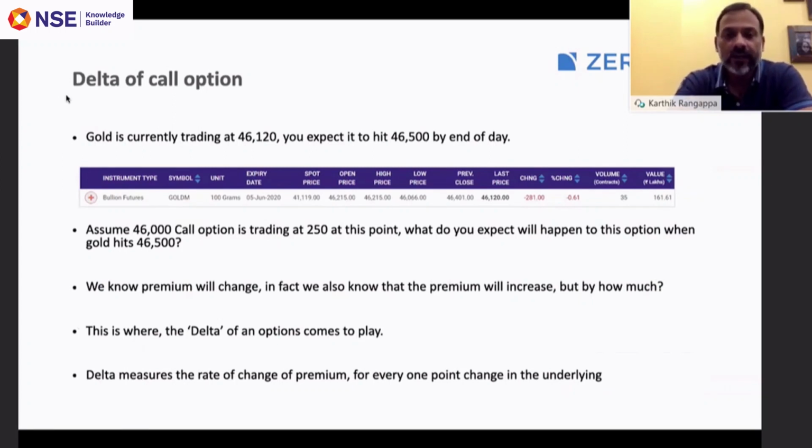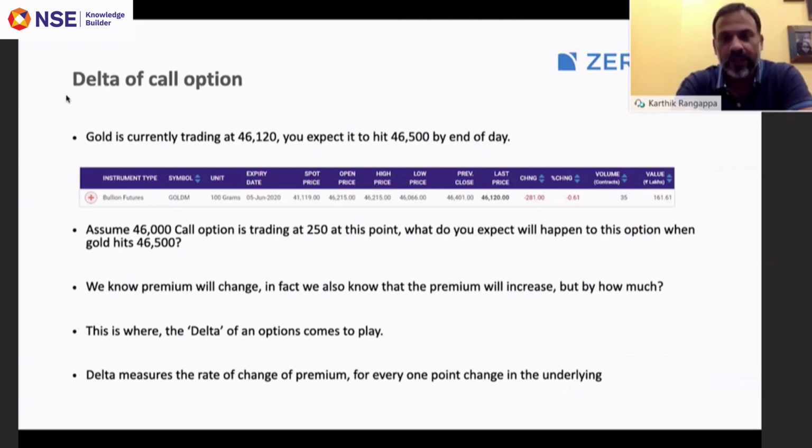You, as a gold trader, expect gold to hit 46,500 by end of day. That's the point of view that you have. It's trading at 46,120 now. You expect it to hit 46,500 by end of day. The 46,100 call option is trading at 250 at this point. What do you expect this option to trade at when gold hits 46,500?